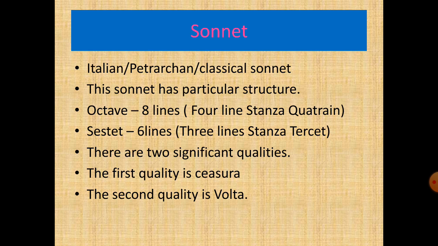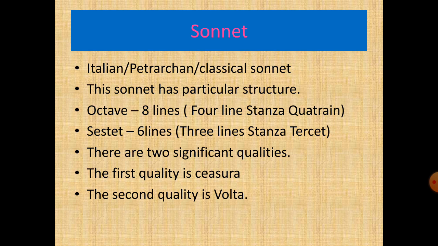So now look at the concept or definition of sonnet. The term sonnet derives from the Italian sonetto, a little sound, or what we can say a song. Except for the curtal sonnet, the ordinary sonnet consists of 14 lines, usually in iambic pentameter, with considerable variations in rhyme scheme.